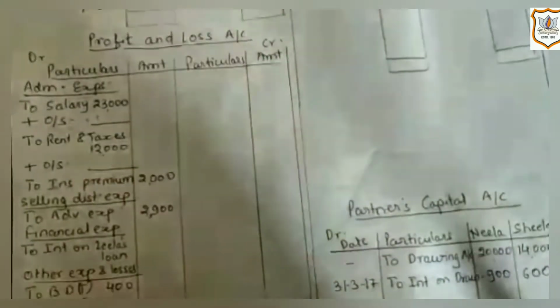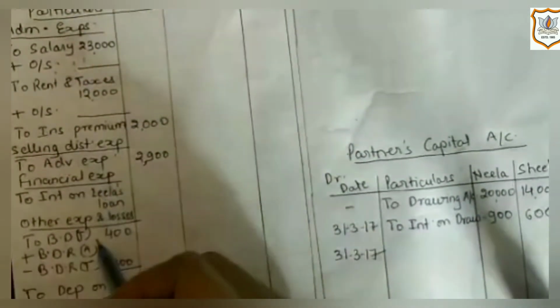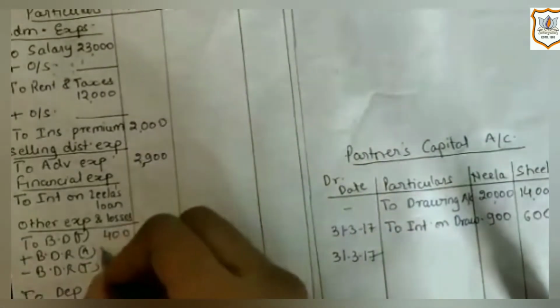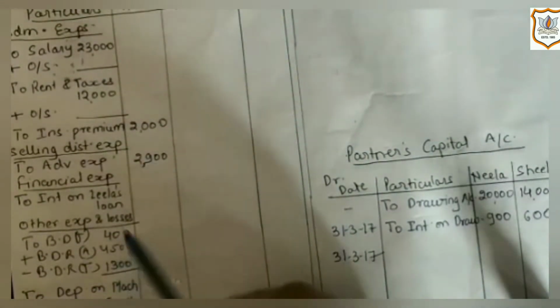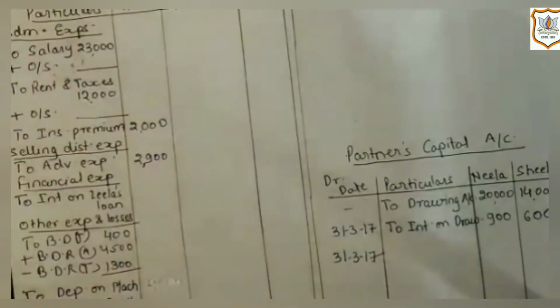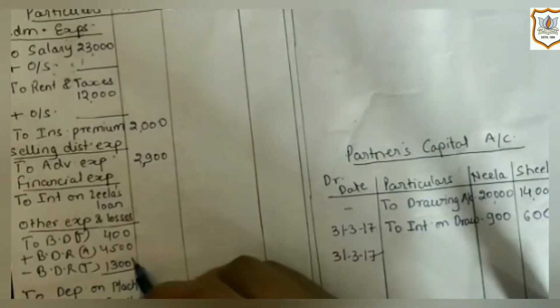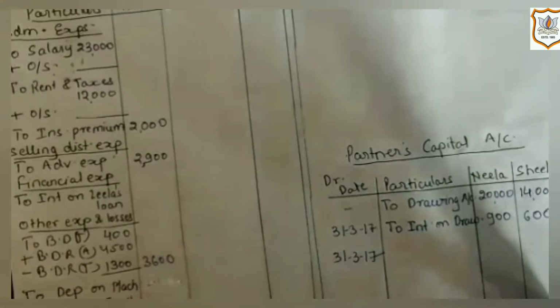And the second effect of it would be on the debit side of profit and loss account as addition to bad debts, which is rupees 4,500, as bad debt reserve is a possible or expected loss and it is as good as bad debts. So by adding these two and by subtracting 1,300, we will get 3,600 in outer column.